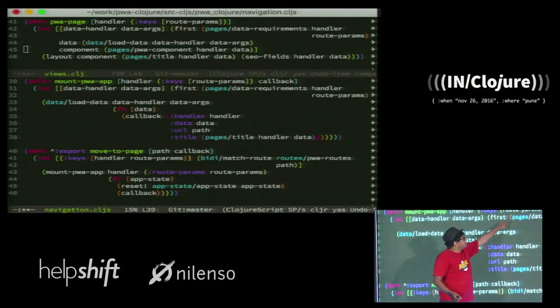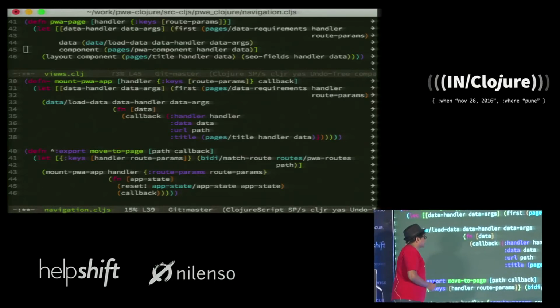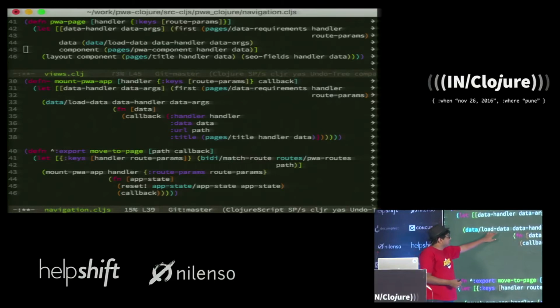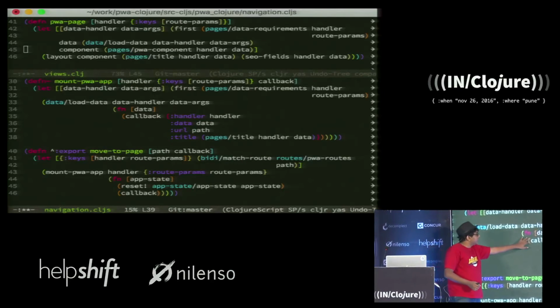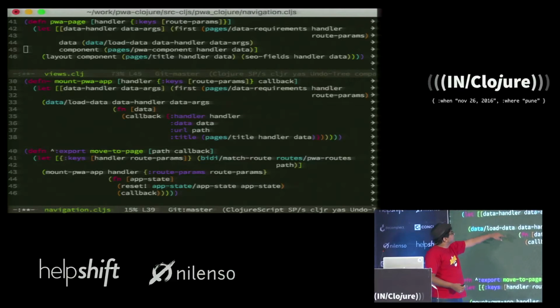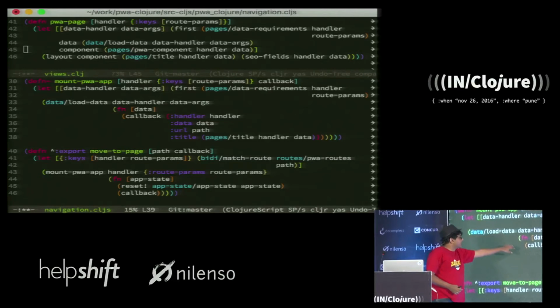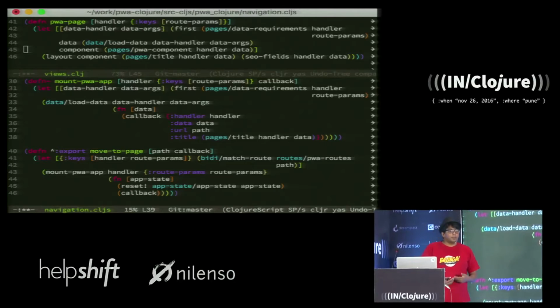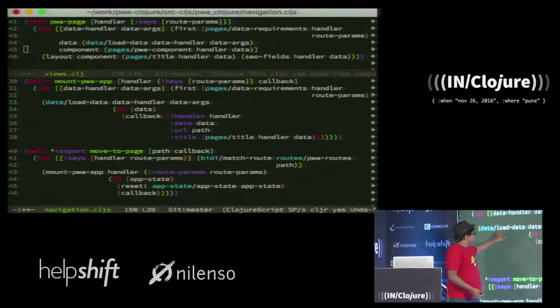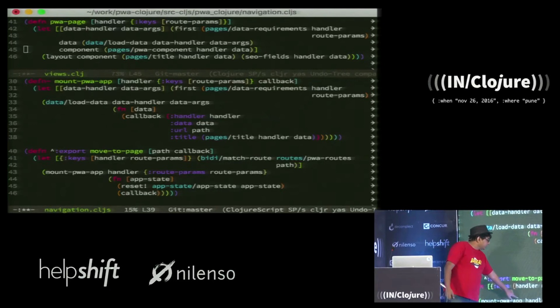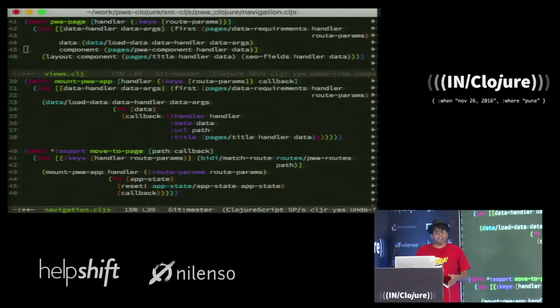And the ClojureScript version of this function behaves very, very similarly. The first step is exactly the same. It figures out what the data requirements of the function are. It then loads the data, and the only difference here is that instead of synchronously loading the data and then rendering a page, we do what the client side does sort of best, and load data asynchronously, passing it a callback which will finally update your application's state.